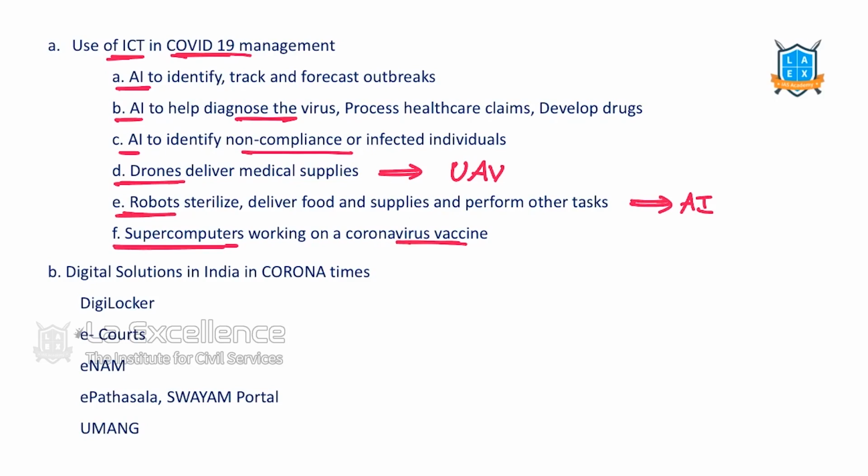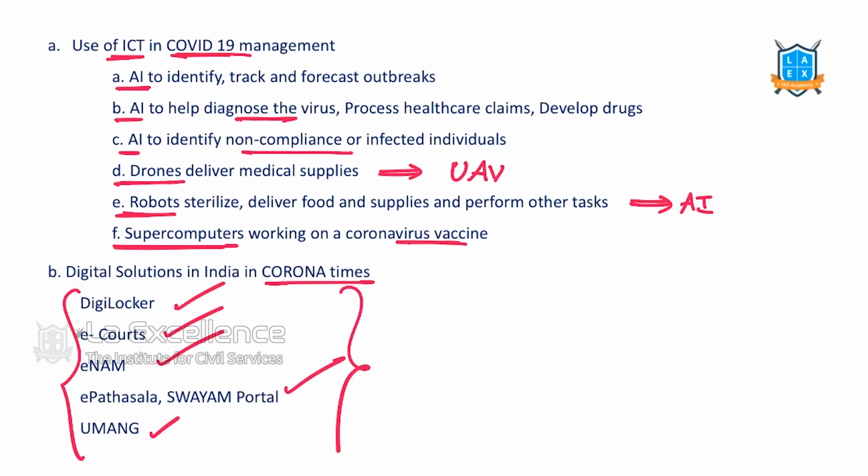And then there are many digital solutions and applications during this time. DigiLocker, eCodes, eNAM, ePathshala, Umang app. There are many apps. Swayam portal. All these are what? Applications of digital technology or ICT. This Zoom app that we are using is an application of ICT where we are using the platform for education purposes.